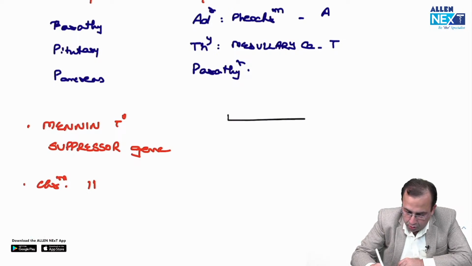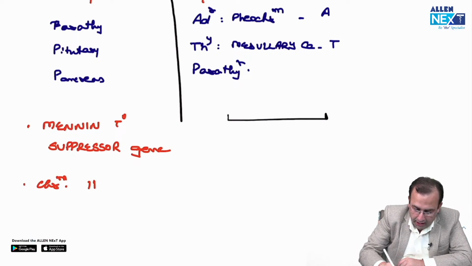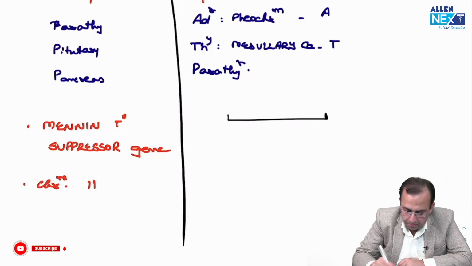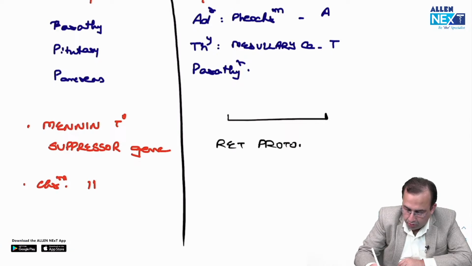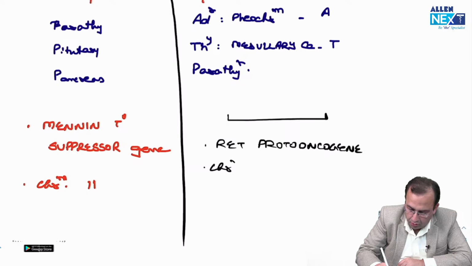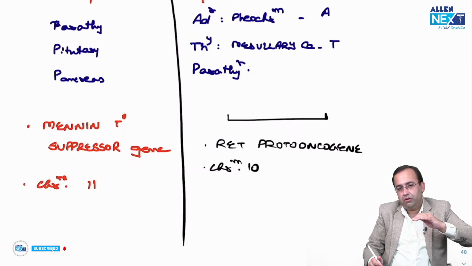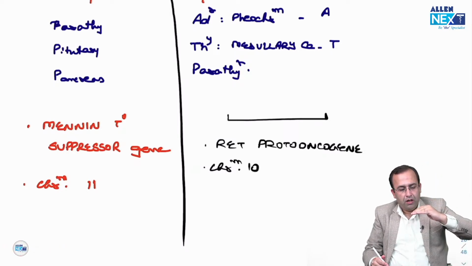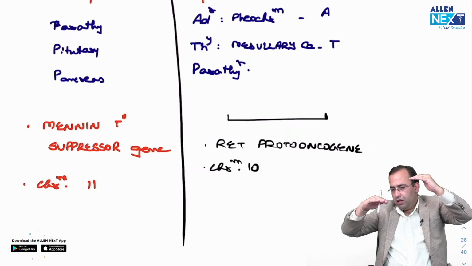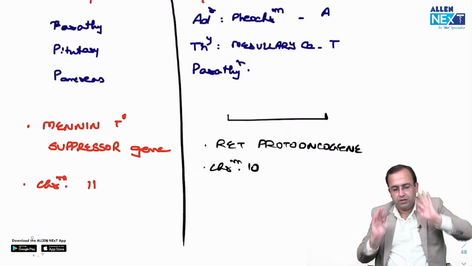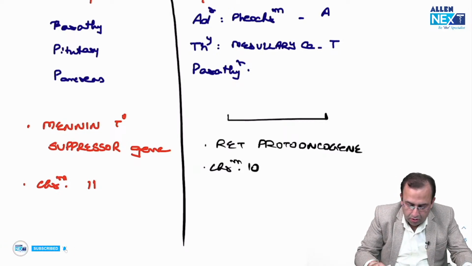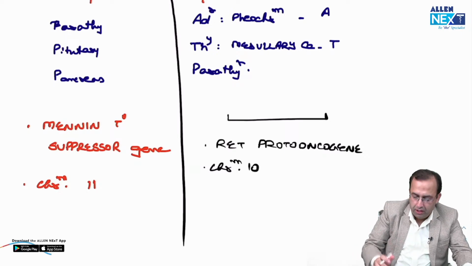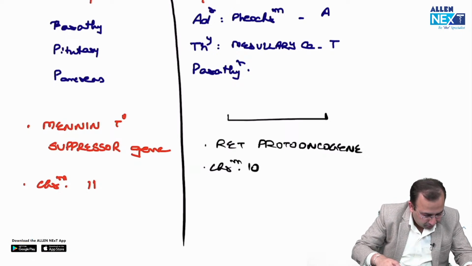Versus MEN 2, both 2A and 2B, which is associated with RET, a proto-oncogene present on chromosome 10. You very well know there are 2 types of genes. Proto-oncogene, activation of which causes cancer. Inactivation of tumor suppressor gene causes cancer. So MEN 1, menin; MEN 2, RET, both 2A and 2B, RET proto-oncogene, chromosome 10.